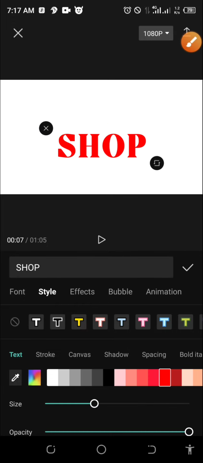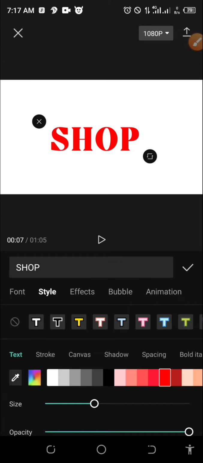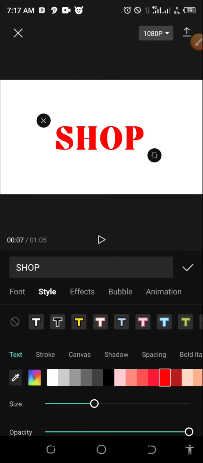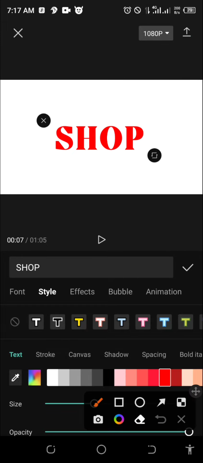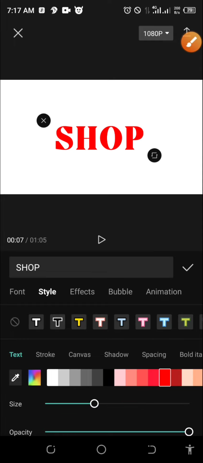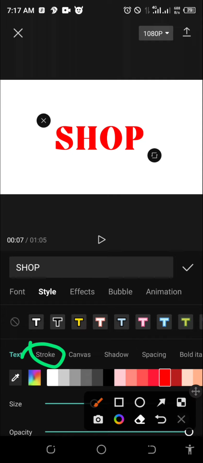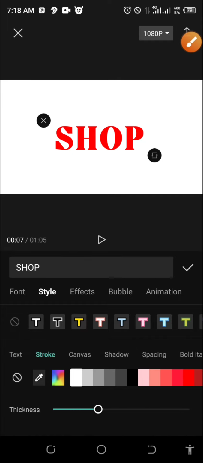So now, the next thing I have to do, actually, this text is supposed to be in this position. So please don't mess up the position. Maintain one position for this text, okay? So now I've selected red. Remember, the stroke of the text is now white. So now I'll click on stroke. Are you seeing stroke? I will click there, then I will select white.